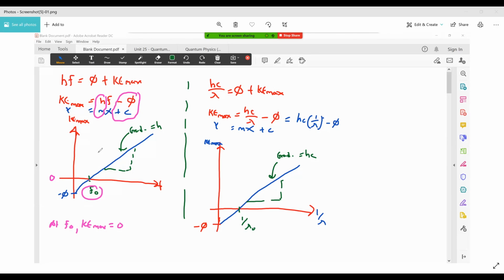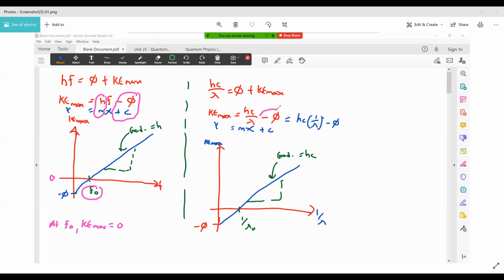If you look at the equation hc over lambda equals phi plus KE max, and you want to plot a graph of KE max versus 1 over lambda, you want to make it into an equation of a straight line, you rearrange it to become this form, then you get this. All right. Now in this case here, some things still remain.